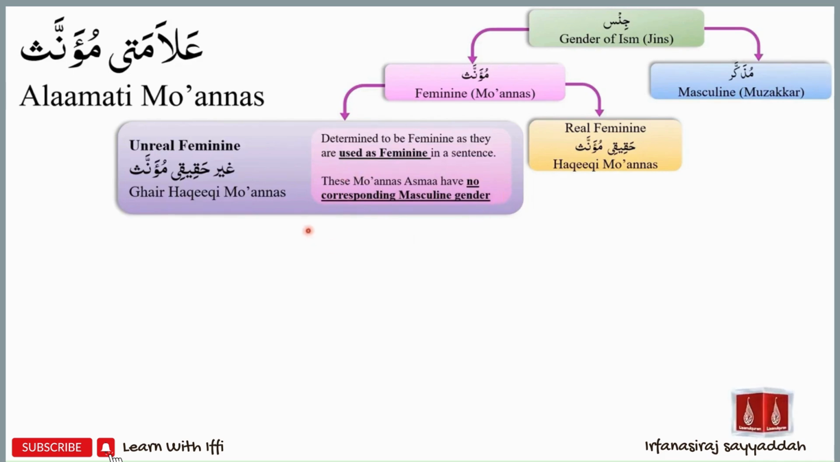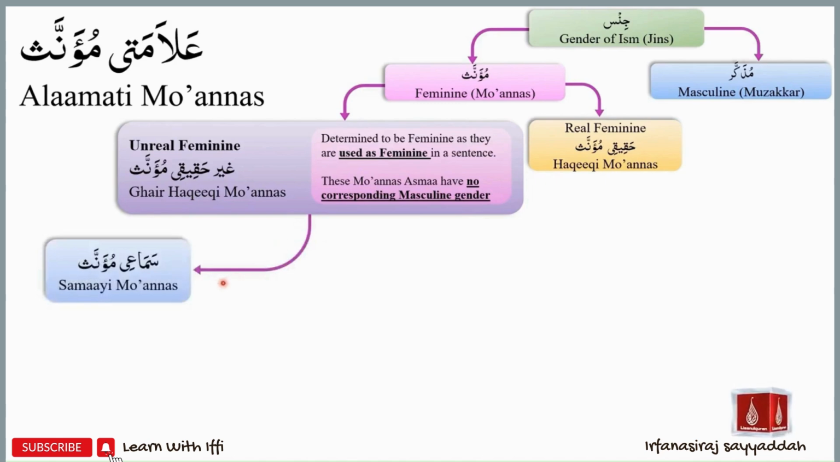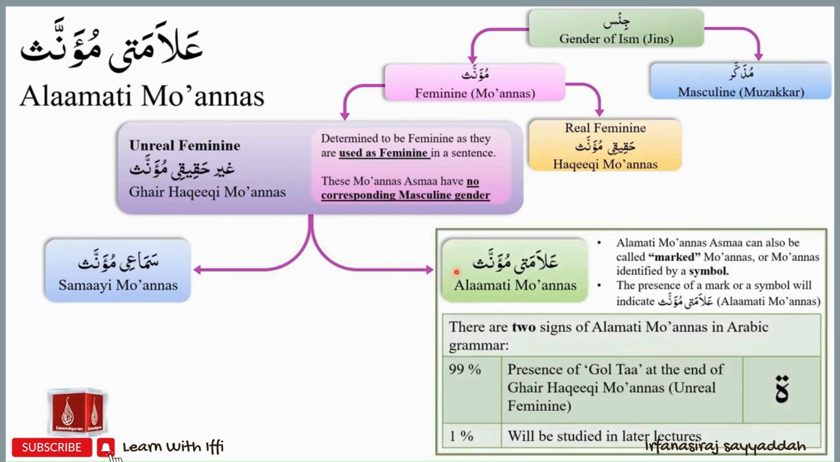We further studied that unreal feminine asma have two groups. The first group is that of samai muannas, and the second group is that of alamati muannas. On this slide, we will study alamati muannas. The word alamat means sign, meaning that this type of feminine ism will be identified by the presence of a mark or a symbol. So what are these marks or these symbols that will help us identify an alamati muannas or a marked feminine ism?